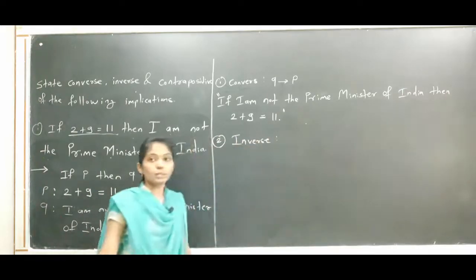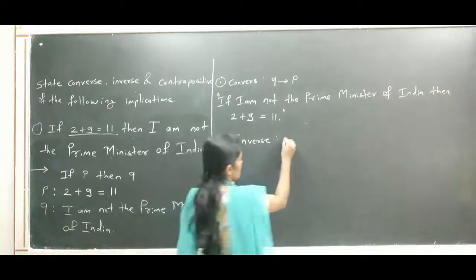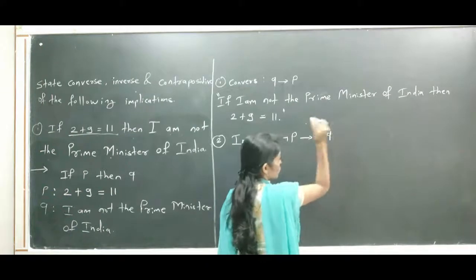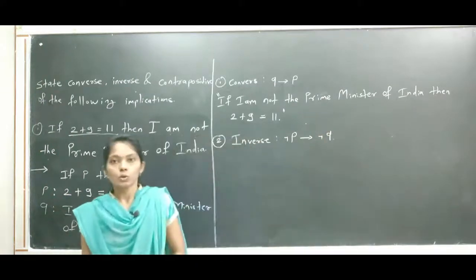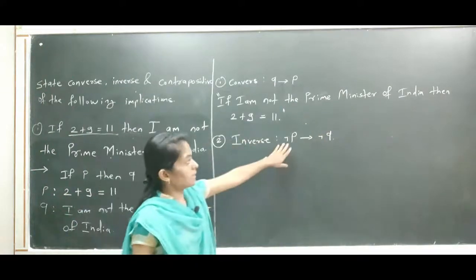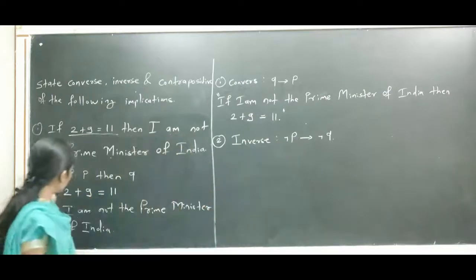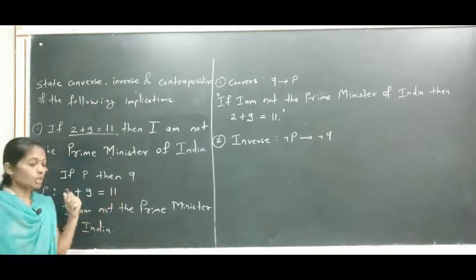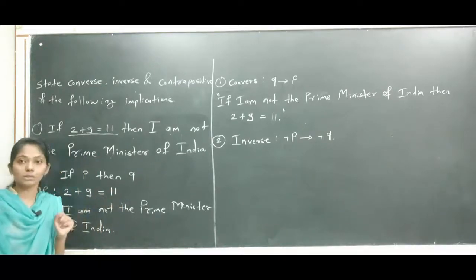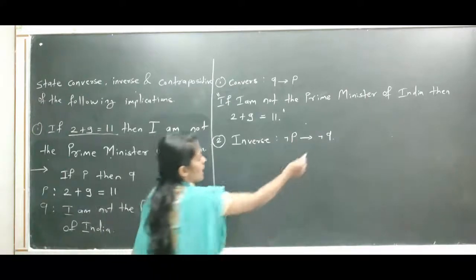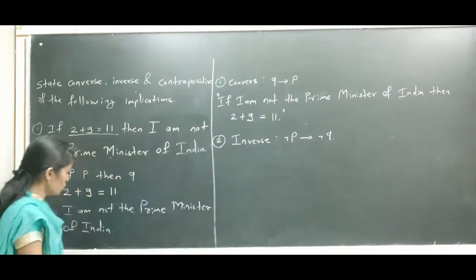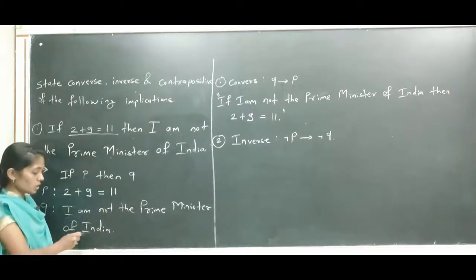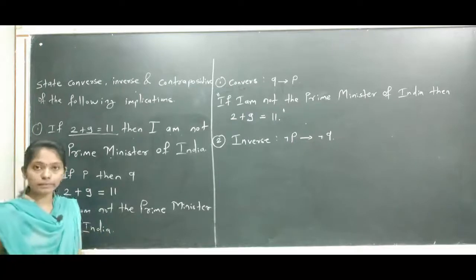Okay. Now the second point: inverse. Inverse of conditional statement P implies Q is negation P implies negation Q. Okay, so now first we find the negation of statement P. So statement P is 2 plus 9 equals to 11, so its negation is 2 plus 9 not equals to 11. And next, negation of statement Q. So Q is I am not the Prime Minister of India, so its negation is I am the Prime Minister of India.